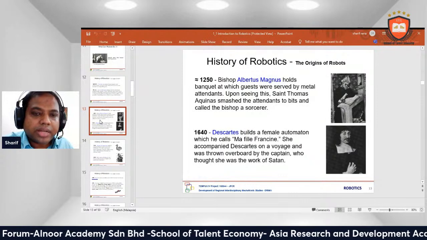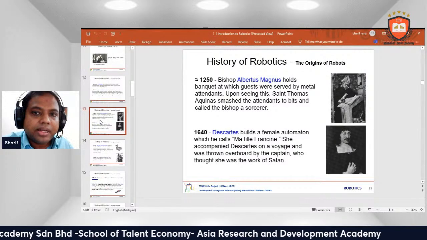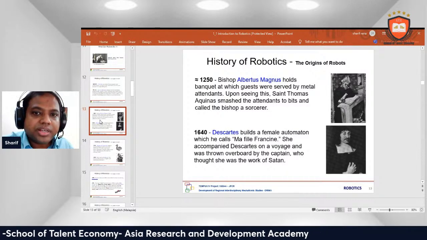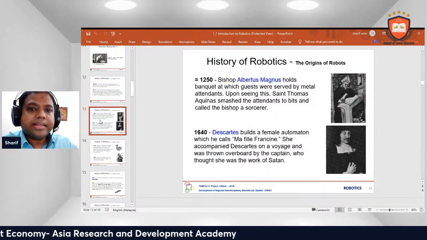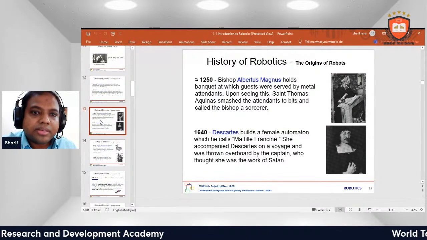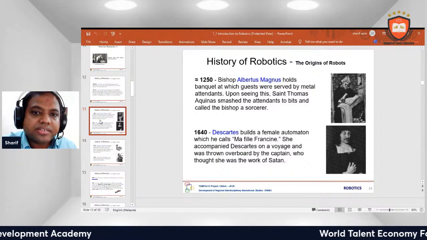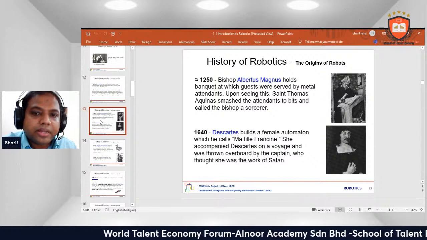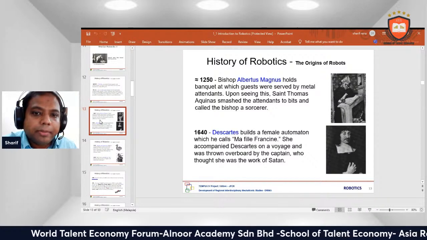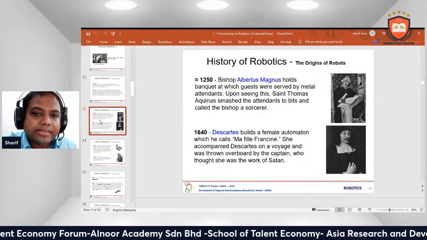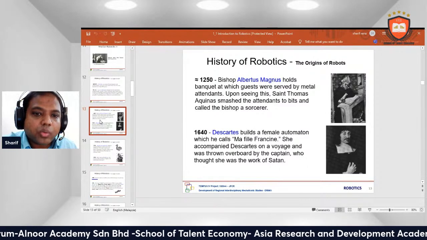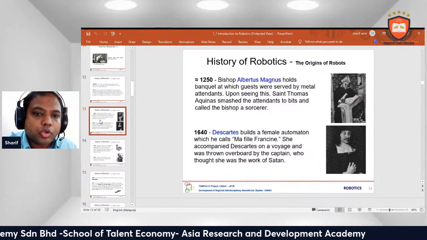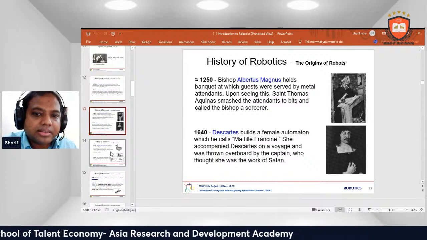History of robotics, 1250. Bishop Albertus Magnus held a banquet at which guests were served by metal attendants. Upon seeing that, Saint Thomas Aquinas smashed the attendants to bits and called the bishop a sorcerer. Descartes built a female automaton which he called Francine. She accompanied him on a voyage and was thrown overboard by the captain, who thought she was the work of Satan.